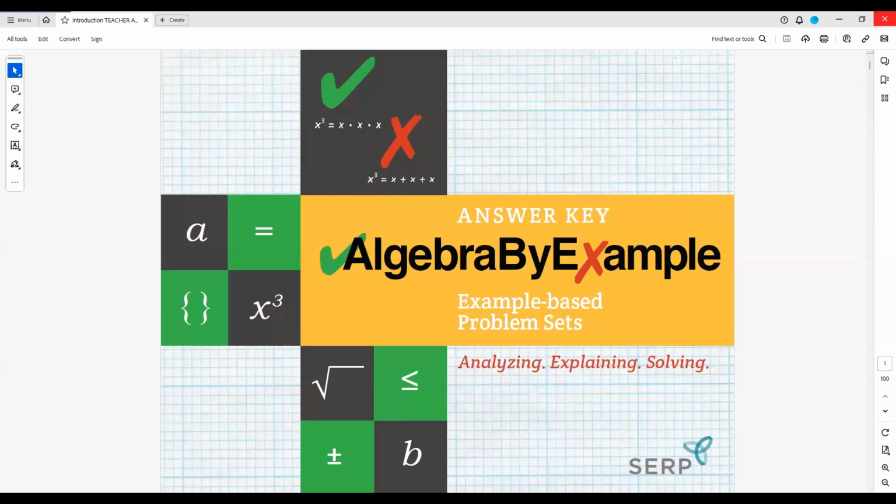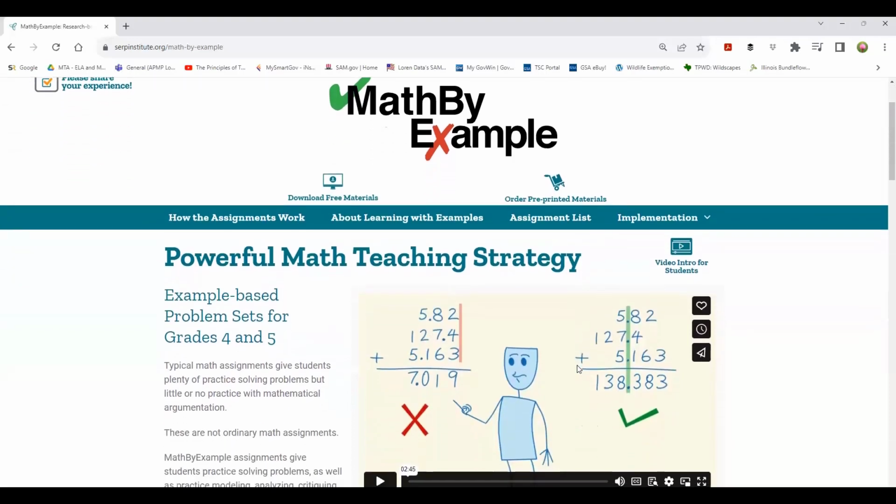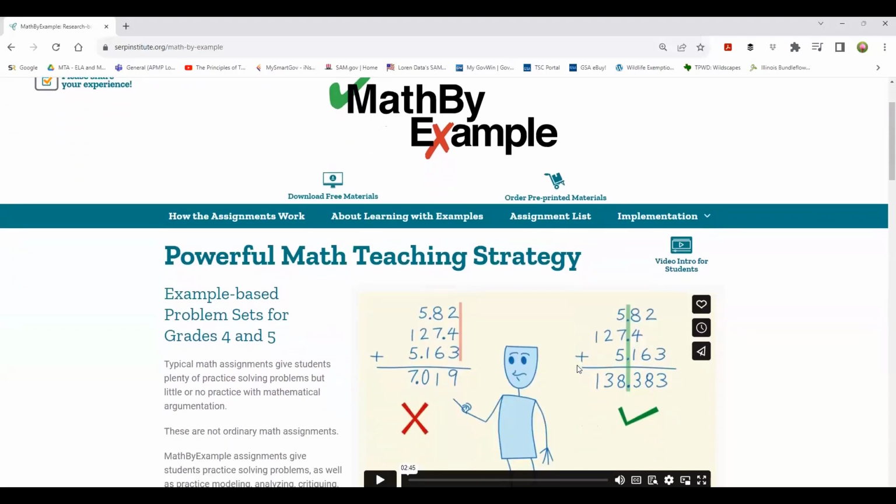Bradley has a question. How do you get the printable math by example that is not fourth and fifth grade? Well, the simple answer is you don't, but you ignore that it's fourth and fifth grade. You go back to your TABE or CASAS and you determine what is your skill level for your students. Or you're doing diagnostic teaching in your class and you're determining, oh, this student needs order of operations lessons, and this student needs whatever topic they're struggling with. And then you go out to get the lessons. Does that make sense?